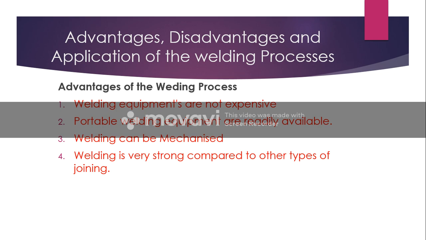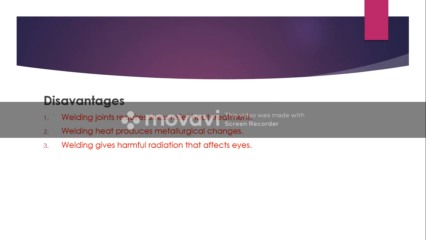Let us look at the disadvantages. Disadvantage number 1, welded joints require stress relief heat treatment. Disadvantage number 2, welding heat produces metallurgical changes. And lastly, welding gives off harmful radiation that affects the eyes.